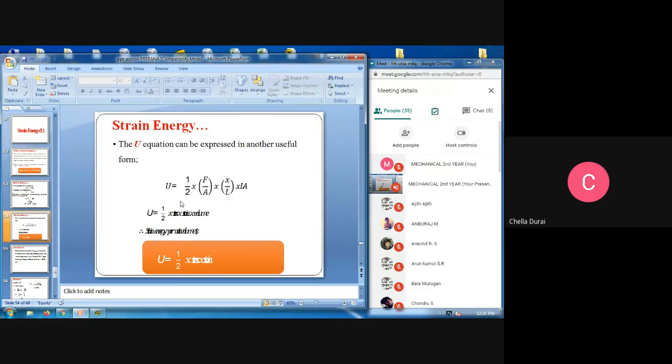You see, the equation can be expressed in another form: half into E into (X by L) into X into A into L, or half into stress into strain into volume. This is usually the strain energy equation.